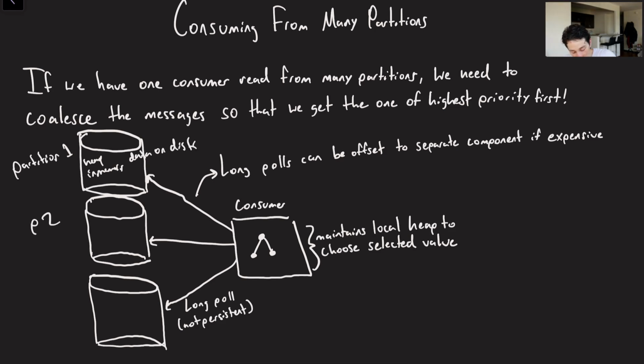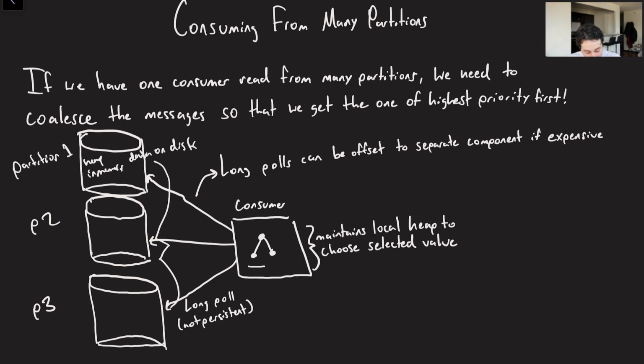This could be partition 2. This could be partition 3. It is possible that we might have one particular consumer that is actually reading from multiple partitions at once. So if this were to be the case, how would we go ahead and do it? Well, actually, we would probably want to make sure that we're aggregating the data across all 3 of these nodes at once, and then picking the one with the highest priority across all 3 of them.